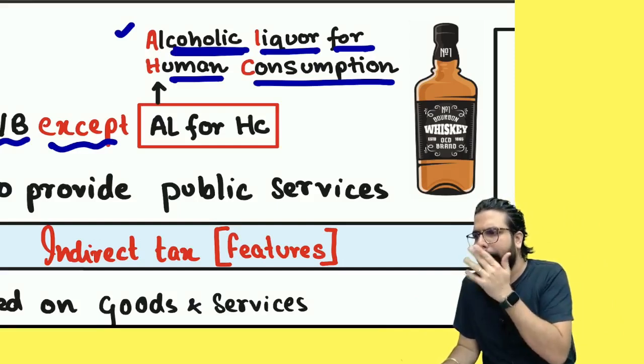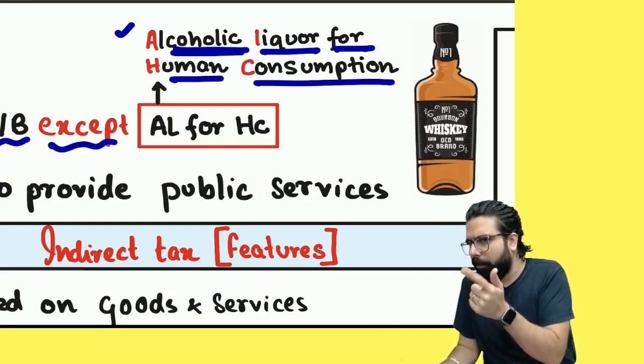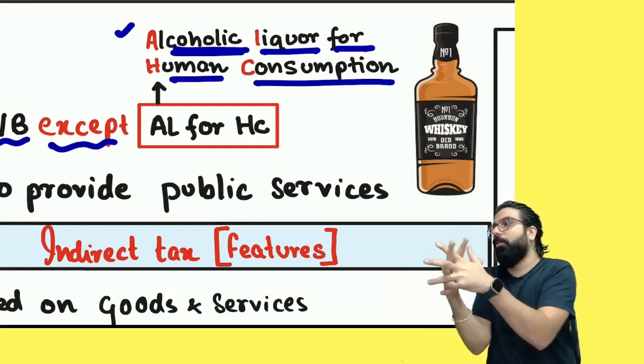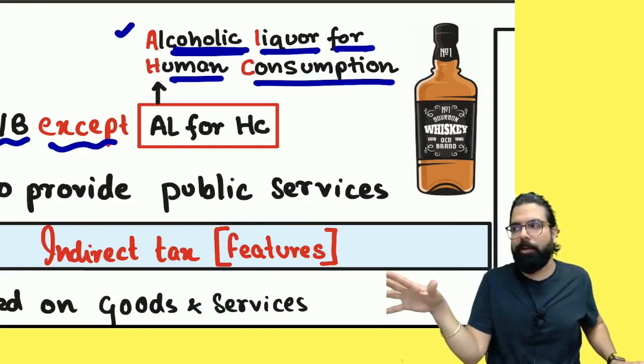Sir, what do you mean by both? You came to class. One minute. We give you class, that is service. We give you books. Books is what? Goods. So it's a combination. So whenever they say both, it means a combination of goods and service. Is my point clear to all?